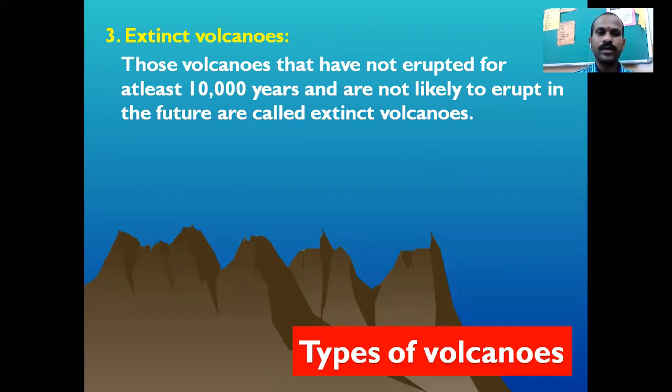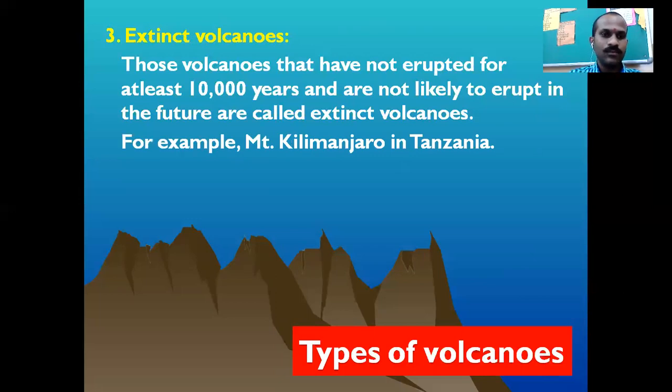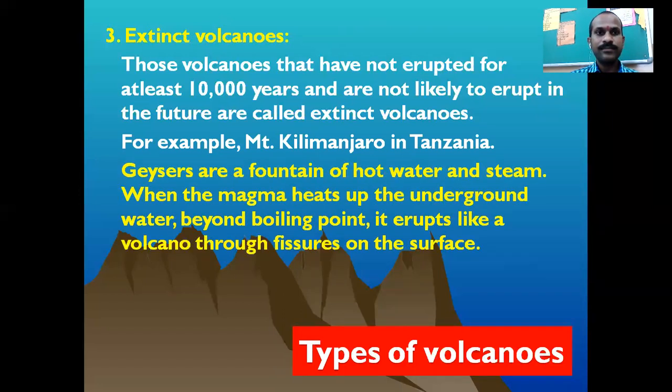But extinct volcanoes have not been active for the last 10,000 years and are not expected to become active and erupt in the future. Such volcanoes are known as extinct volcanoes. For example, we can take Mount Kilimanjaro in Tanzania, which is a good example of an extinct volcano.